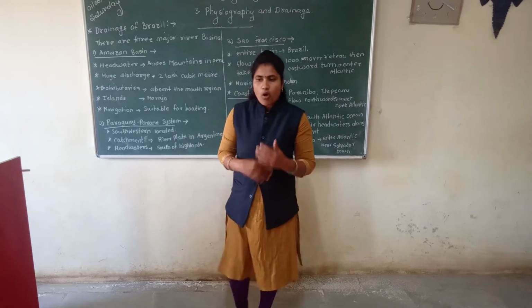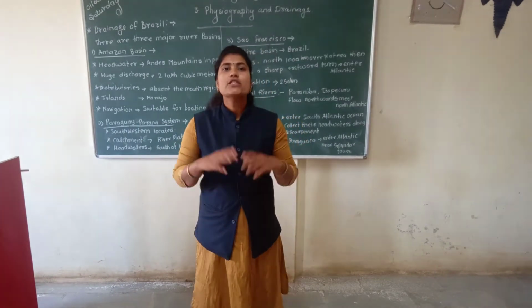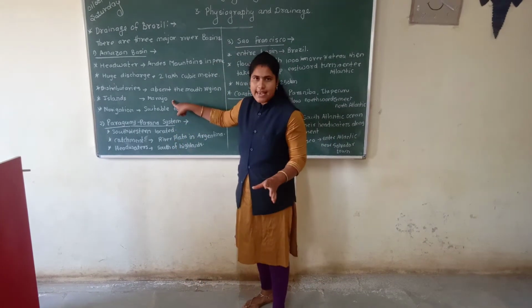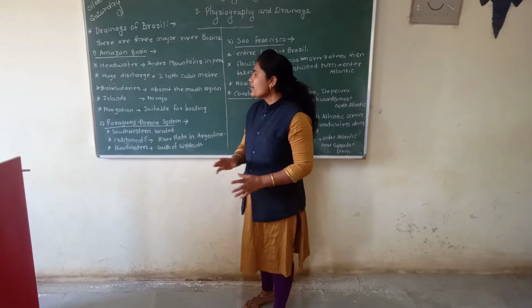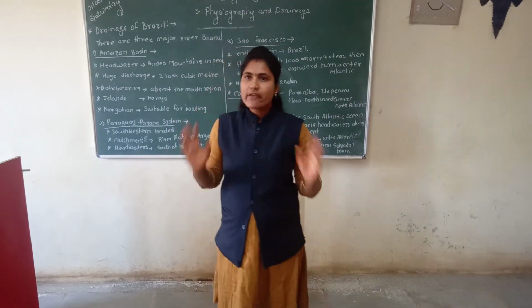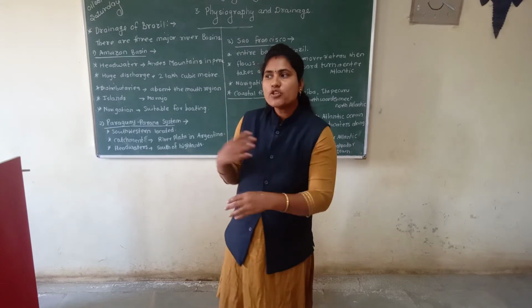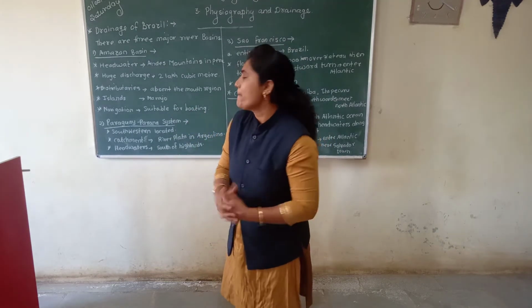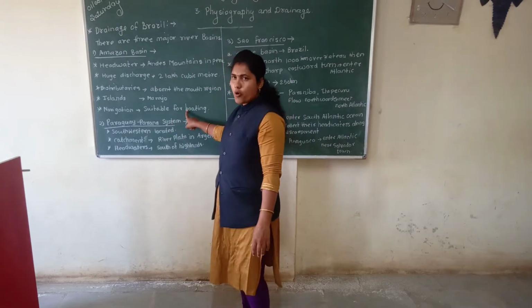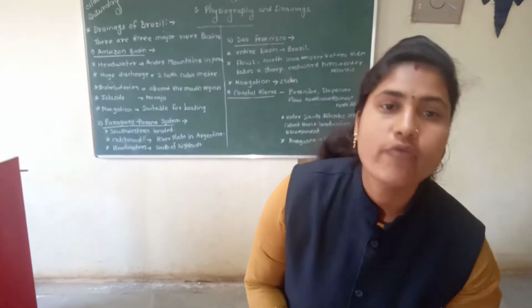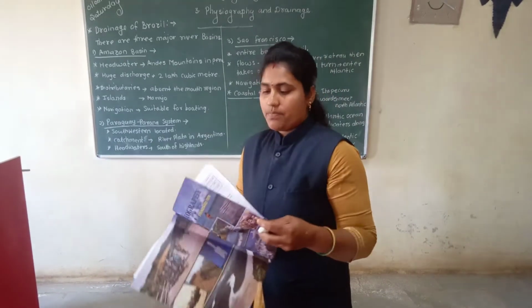Student, in the mouth of the Amazon river one island is found, the Marajó Island. Some areas of the Amazon river are suitable for navigation, means suitable for boating. Understood? Student, now I will explain again with the help of a map.